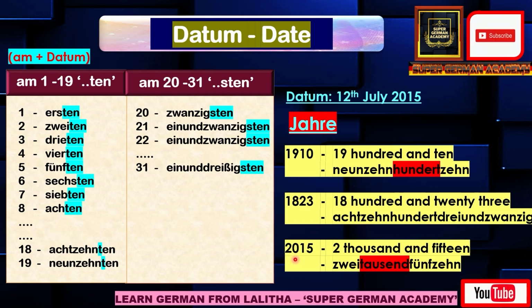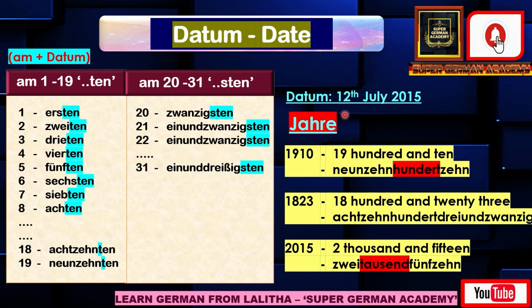Similarly, for 2015, you have to say it as 2015. 2000 means first "zwei", and for 1000 it is "tausend". 15 it is "fünfzehn". So first you will express the number, then if it is 100, you have to express it as 100. If it is 1000, you have to express it as 1000, and the last two numbers you will express. And this is how the date format will be.